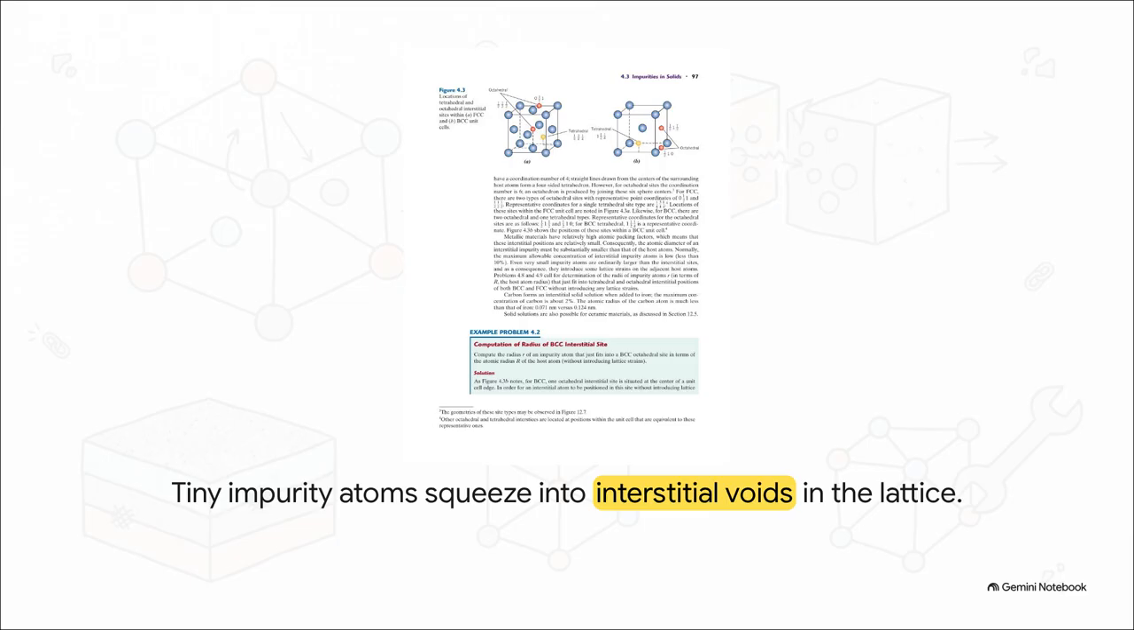A classic real-world example of this is carbon and iron. A carbon atom is vastly smaller than an iron atom, so it can't substitute for iron. Instead, it wedges itself right into these specific interstitial voids. And get this, that exact interstitial impurity is what transforms regular basic iron into high-strength steel. Talk about a game changer.